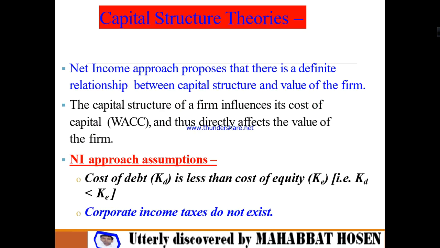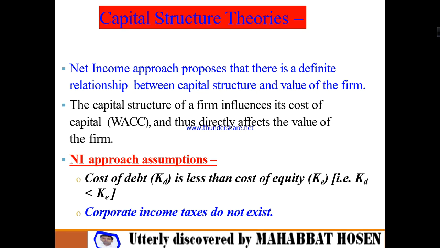Number one, net income approach. Net income and net operating income are different things. In the net income approach, there is a definite relationship between capital structure and the value of the firm.